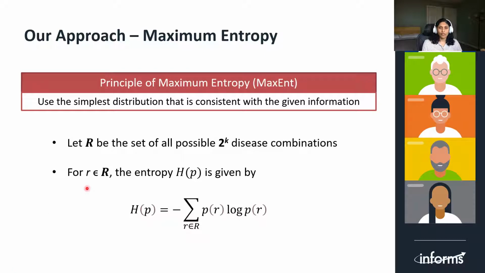For a vector R in the set of all possible disease combinations, the entropy is defined as the sum over all vectors, the probability of the vector times its log probability. We can describe this principle with the help of an example.